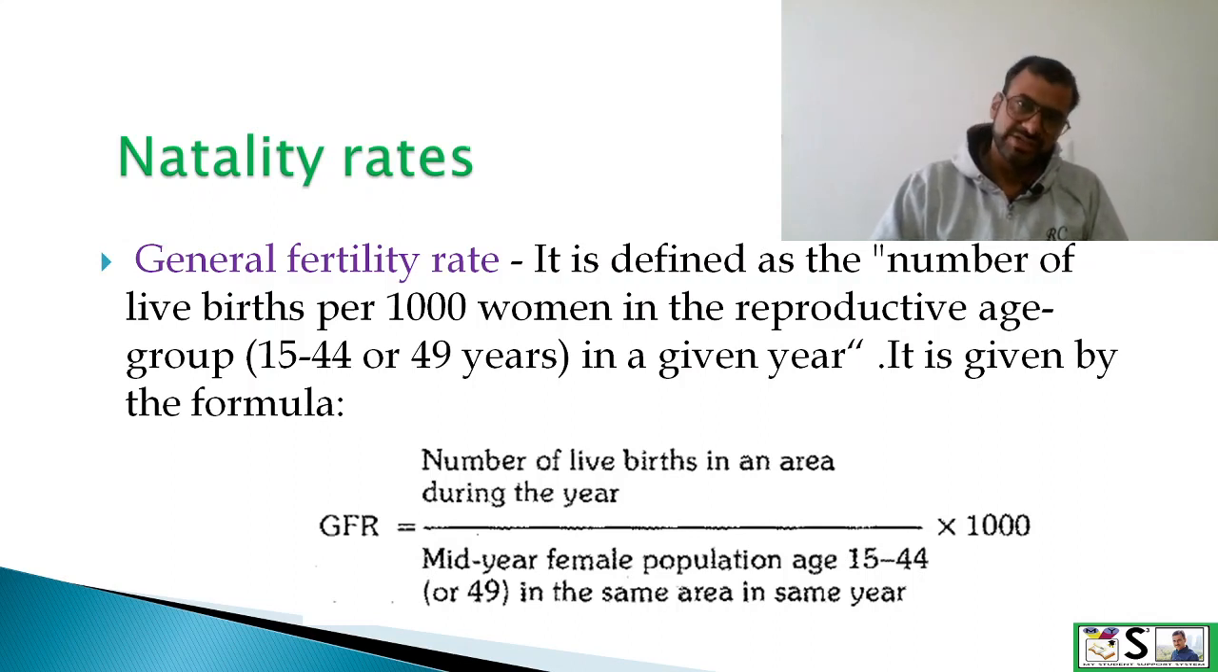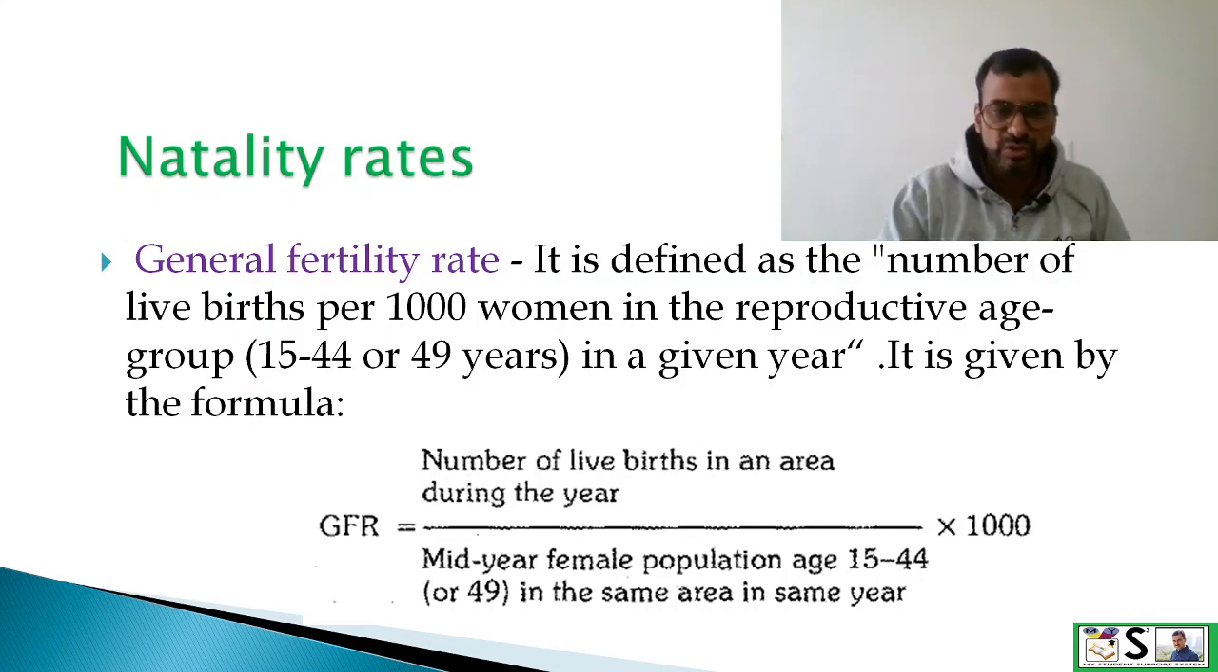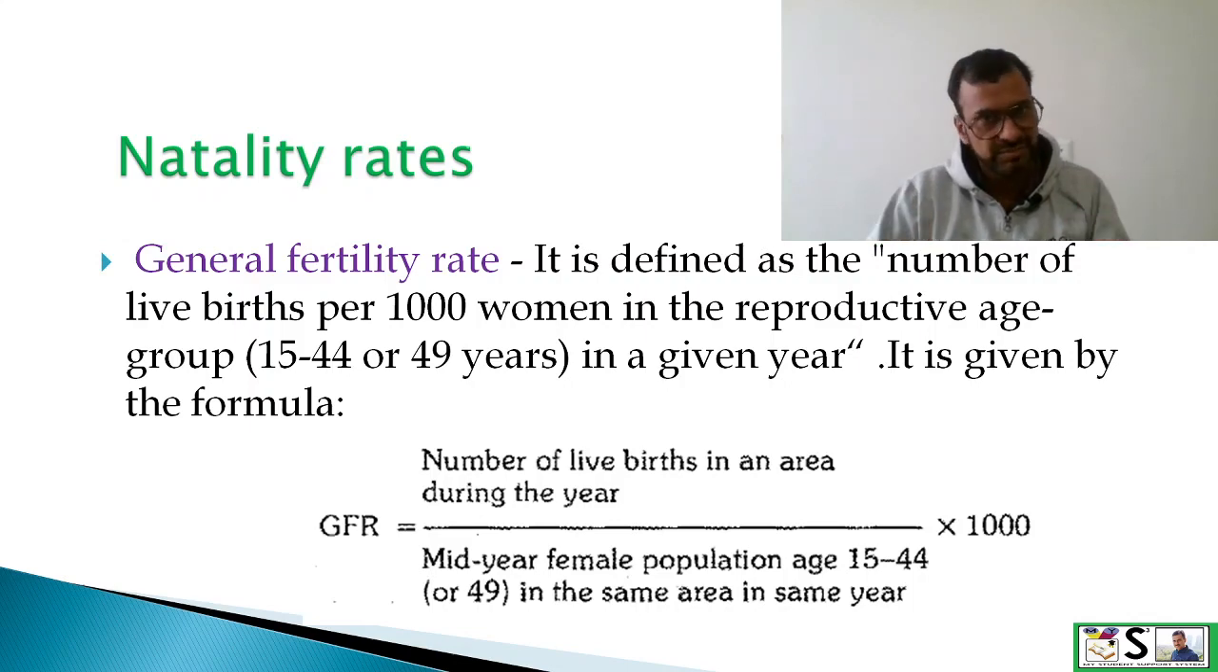Next is general fertility rate. It is defined as the number of live births per 1000 women in reproductive age group in a given year, and it is given by the formula: GFR equals number of live births in an area during the year divided by mid-year female population of the age group 15 to 44 or 49 in the same area in the same year, multiplied by 1000.